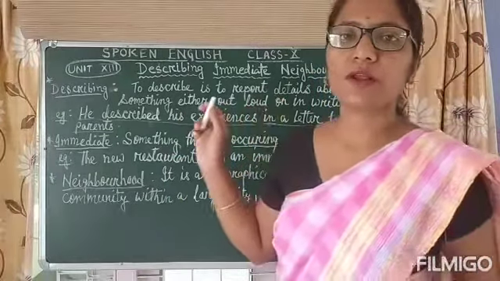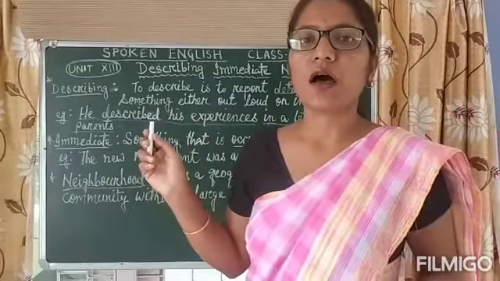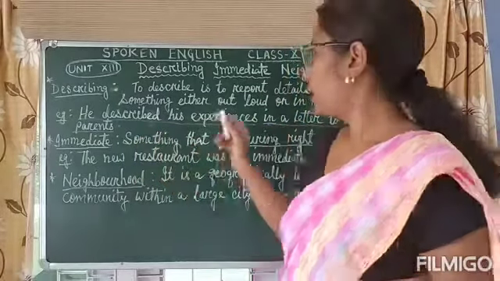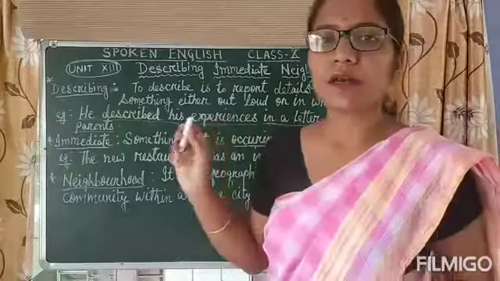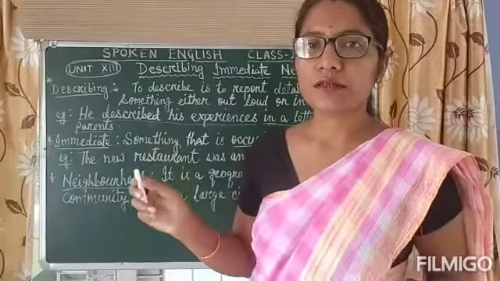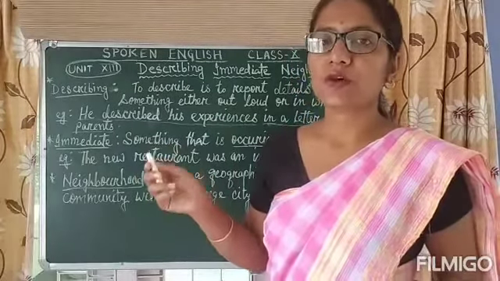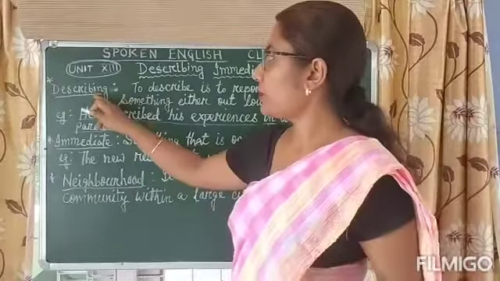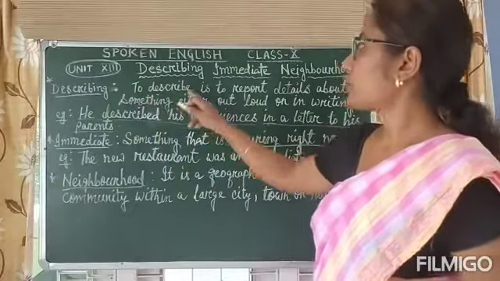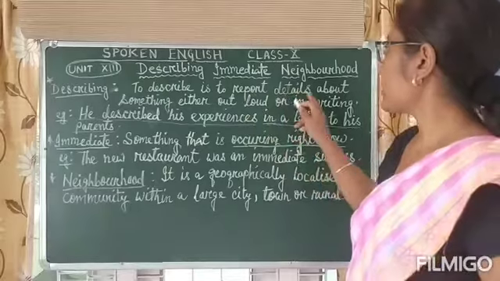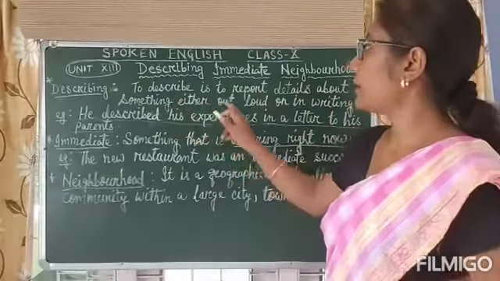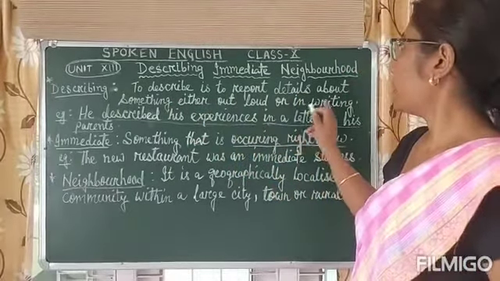Out loud means when we speak out, or in written, we can write the things too in order to describe. So describing means to report details about something either out loud or in written.